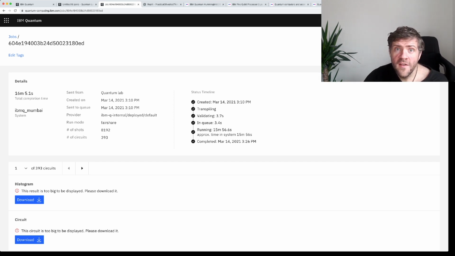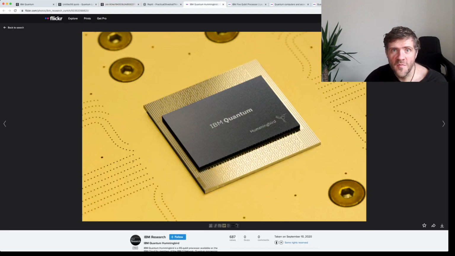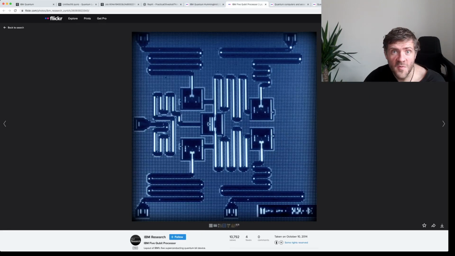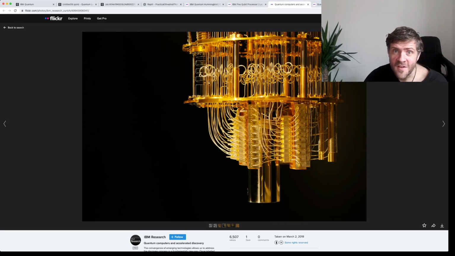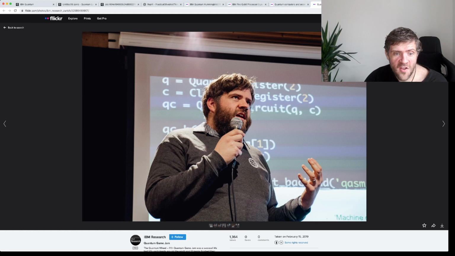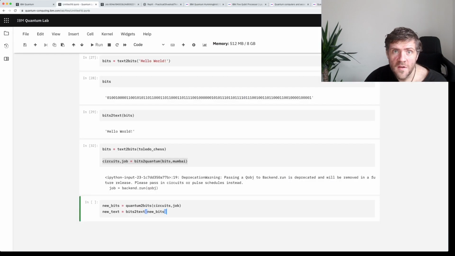It's run. So let us check out the result. Although before we do that, you didn't get any cool reel-to-reel recordings like in LGR's video. So let's look at some pictures. There is a chip, such as the one that we ran this on. Although that's a hummingbird, we ran it on a Falcon. Here's a 5-qubit device. You can see the superconducting circuits that we encoded this game into for no particular reason. Here's a dilution refrigerator used to make this one of the coldest places of the universe. Here is an idiot with a microphone. And now let's go back to our program.